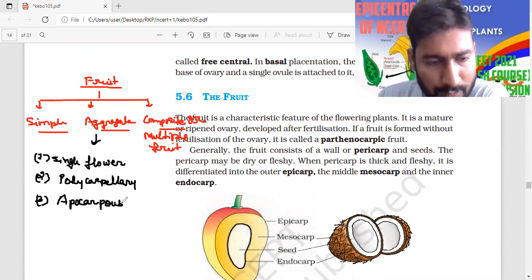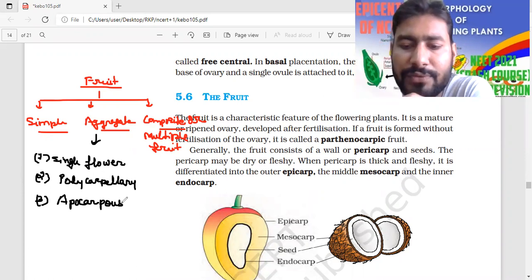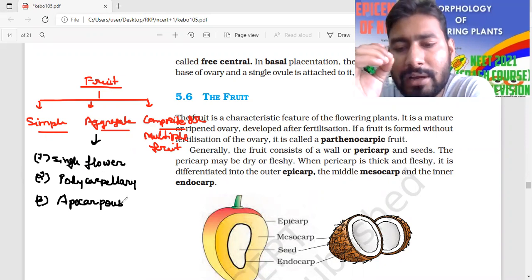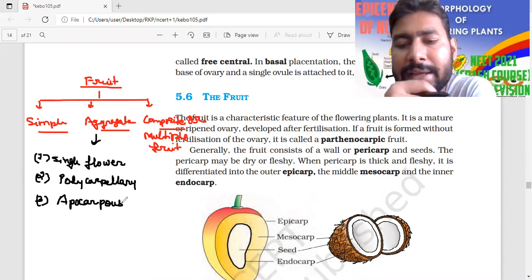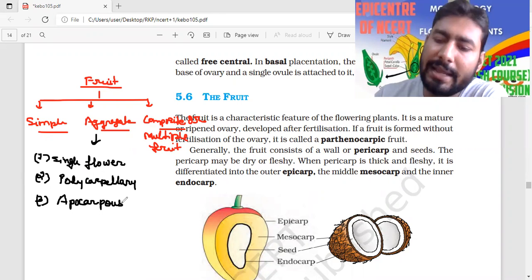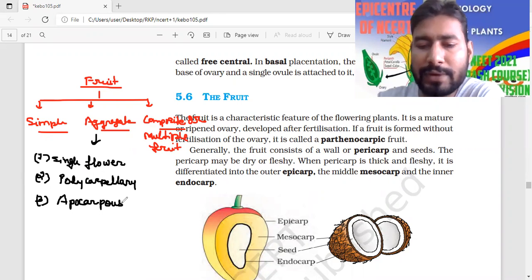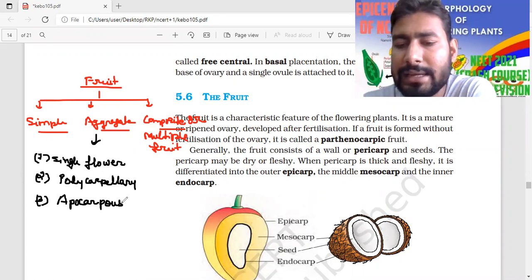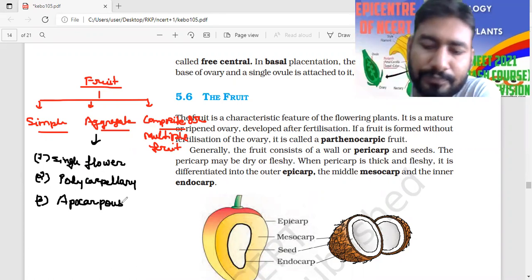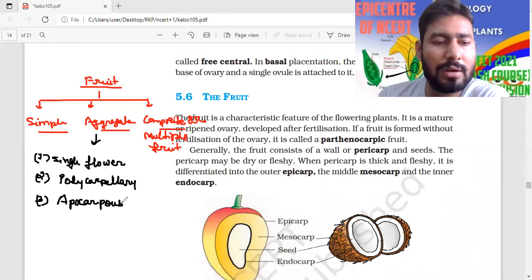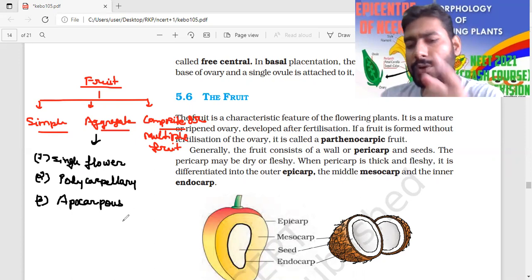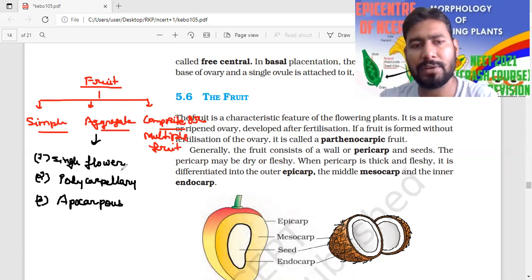Apocarpous, very important point. Apocarpous means carpels will be free. So these three are characteristic features of the aggregate type of fruit. Aggregate, you can say, is a group. So now look at single flower, polycarpellary, and apocarpous condition. Examples: aggregate of achene, aggregate of drupe. It is similar to the simple flower.